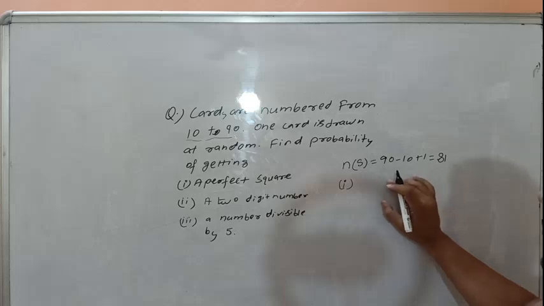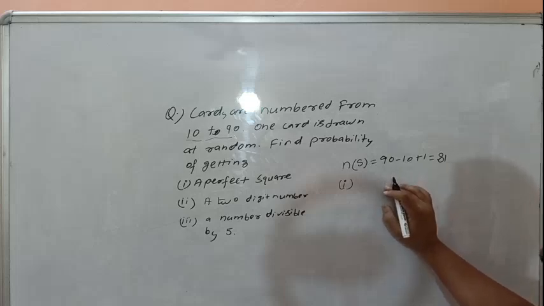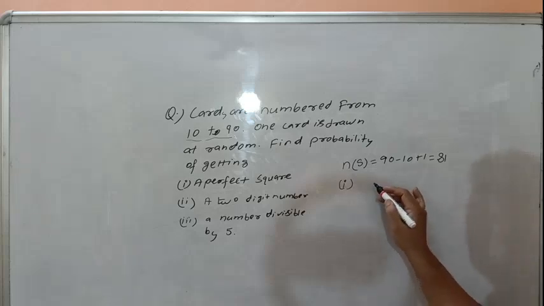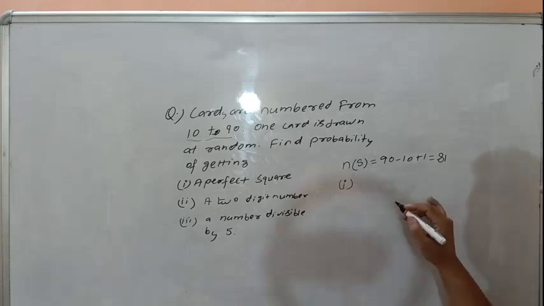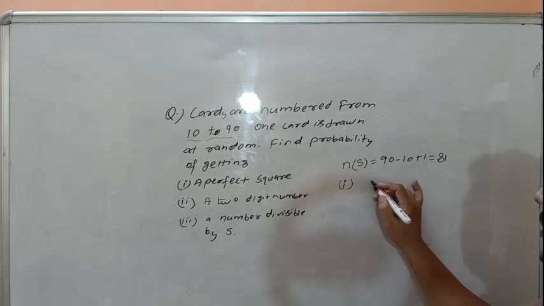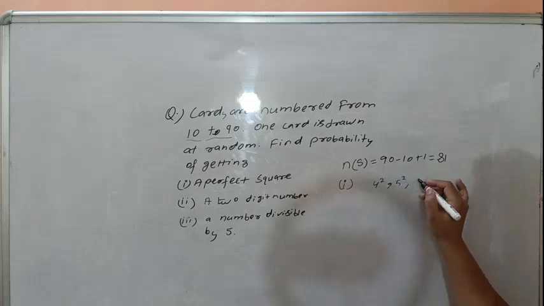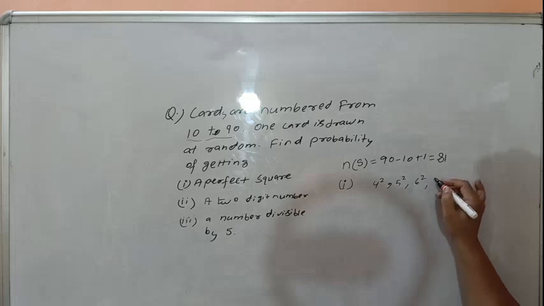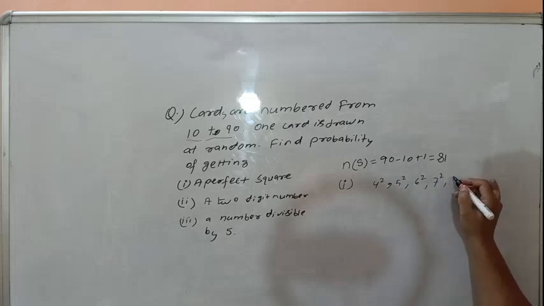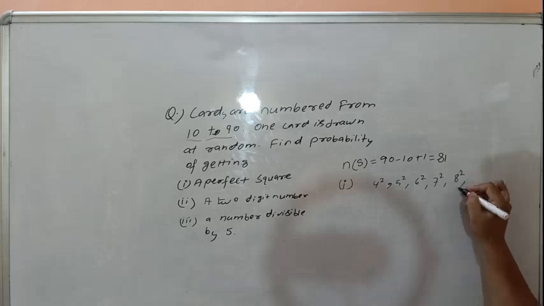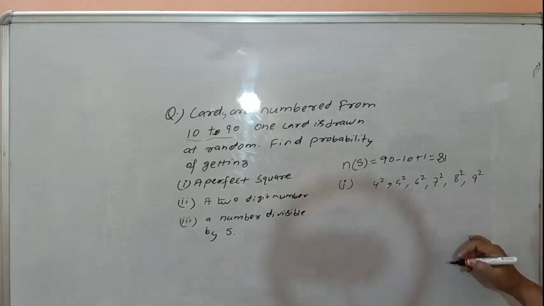After 10 the first perfect square is 16. 16 is the square of 4. That means 4 square, 5 square, 6 square is 36, 7 square 49, 8 square 64, 9 square is 81 and 10 square is 100.